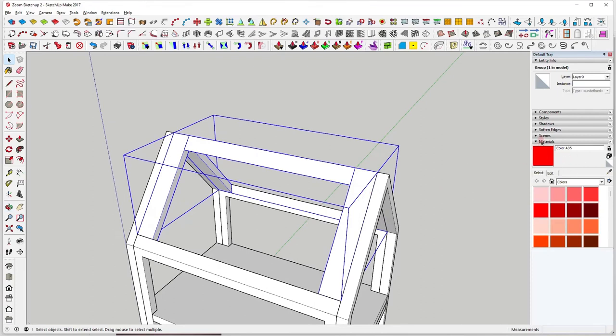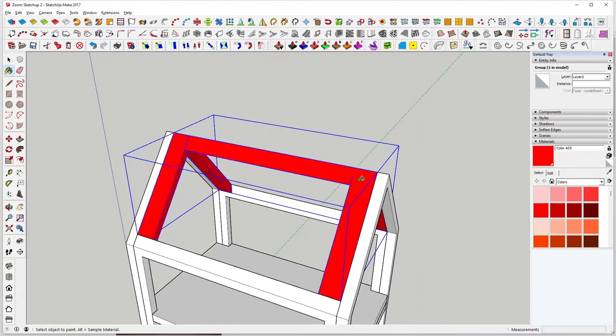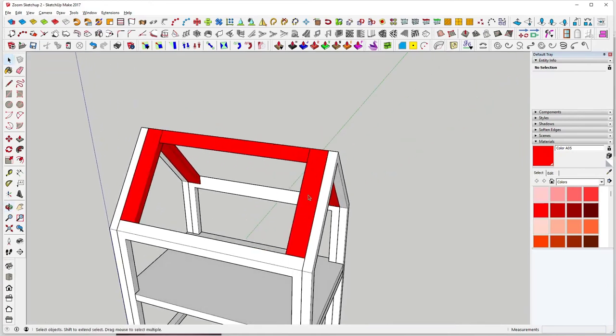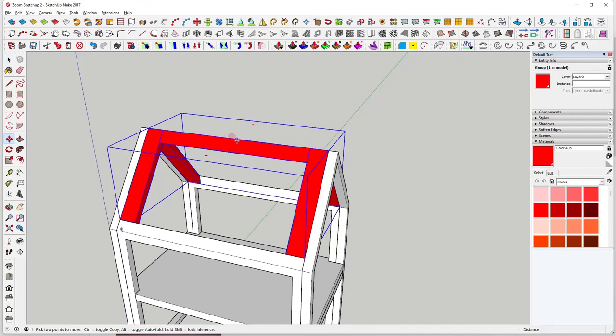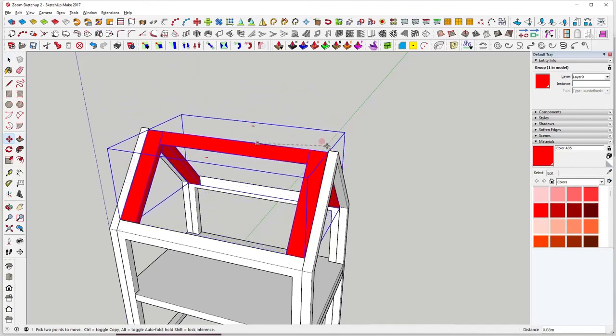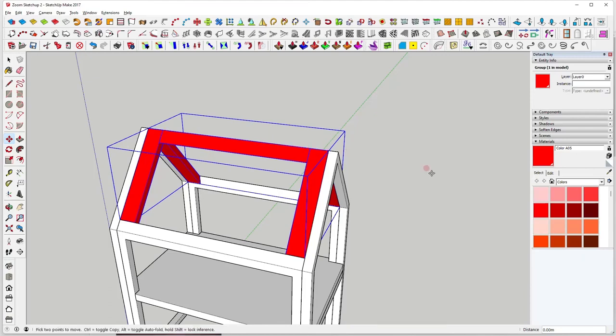If you come here, materials, pick a colour, you get the paint pot, and we change that to red. That means we know that that won't be glued down when we make a building up. This will be separate. So we'll add our roof to it, and then we can just plonk it down and it will fit inside the frame.